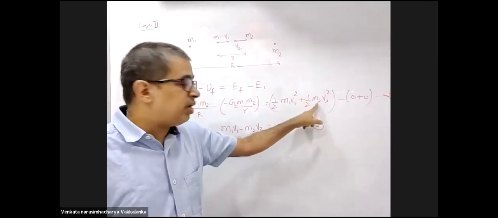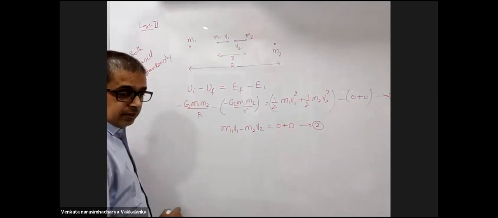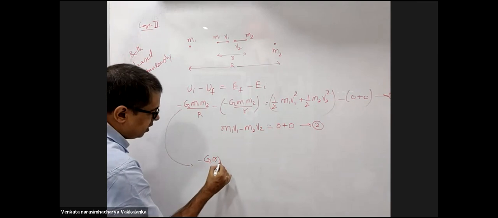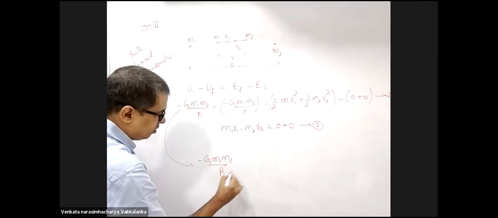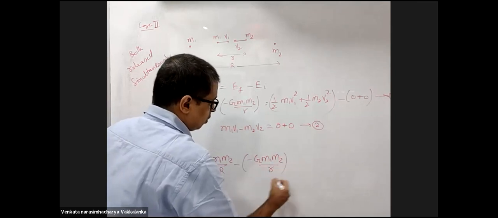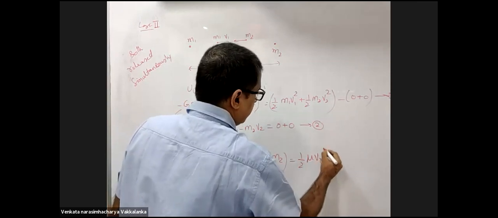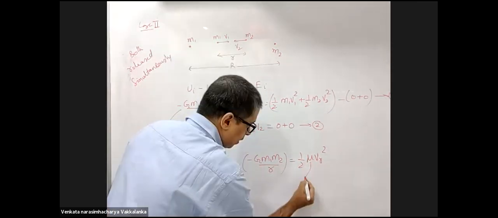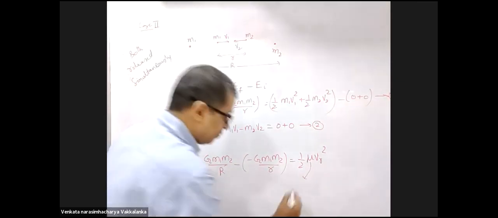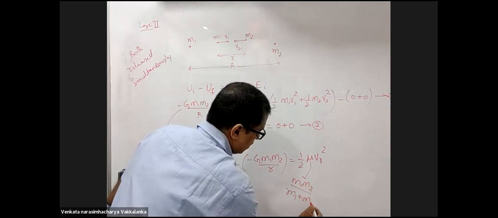Suppose they don't give you convenient numbers for M1 and M2. Is there any shortcut in your mind? Yes. Minus G M1 M2 by R is the initial. Minus G M1 M2 by small r is the final. Half mu VR square. What is mu? Reduced mass. M1 M2 upon M1 plus M2.